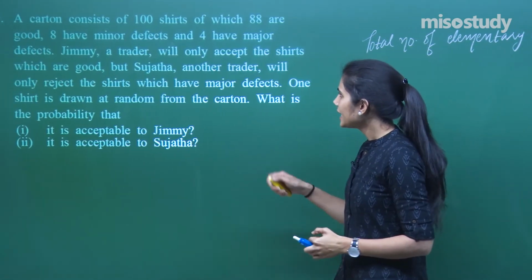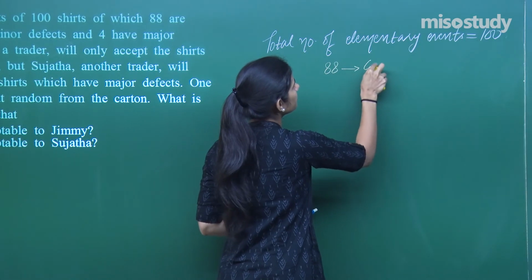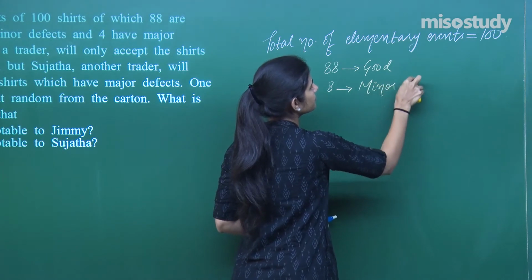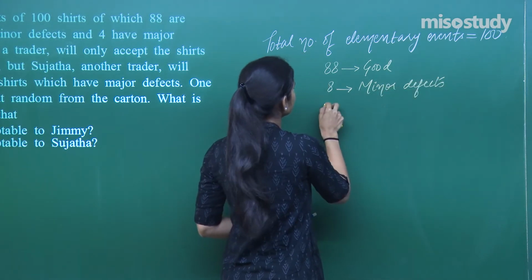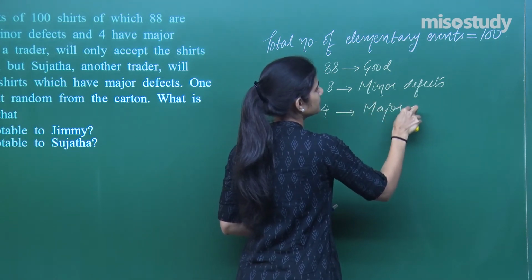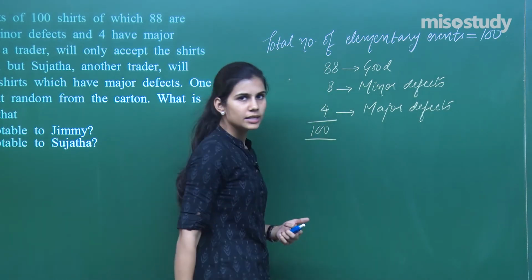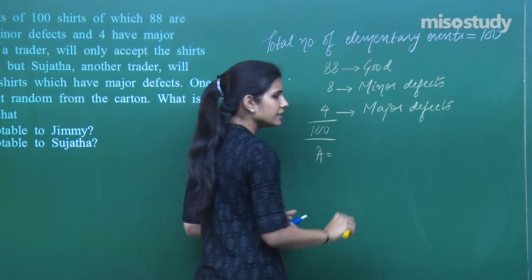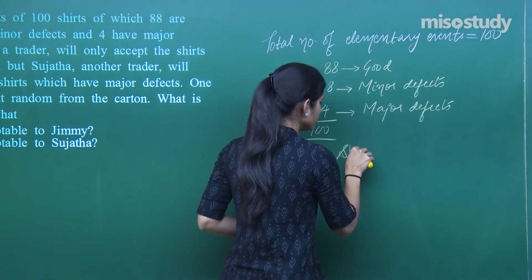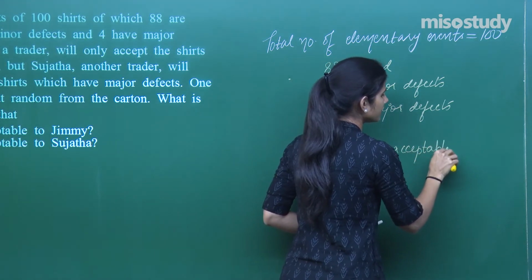88 are good shirts, 8 have minor defects, 4 have major defects. So 88 shirts are good, 8 shirts have minor defects, and then you have 4 shirts which have major defects. This total is 100. Event A is that the shirt withdrawn is acceptable to Jimmy. Shirt is acceptable to Jimmy.